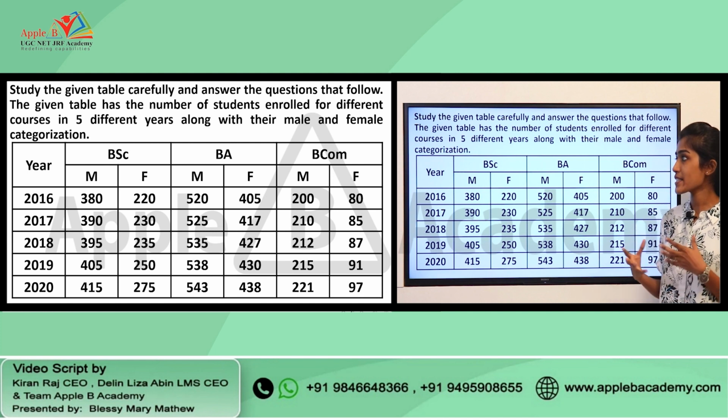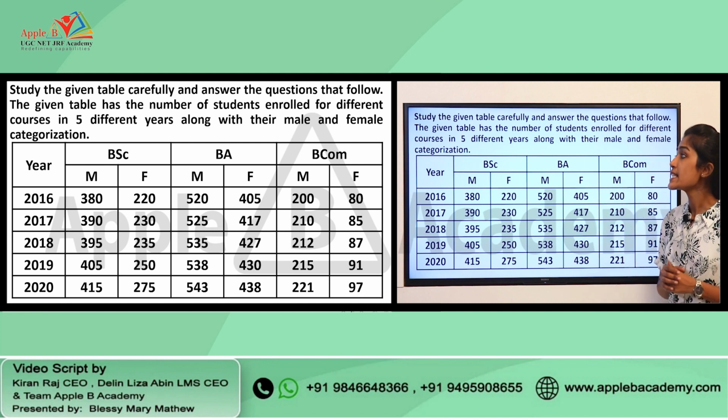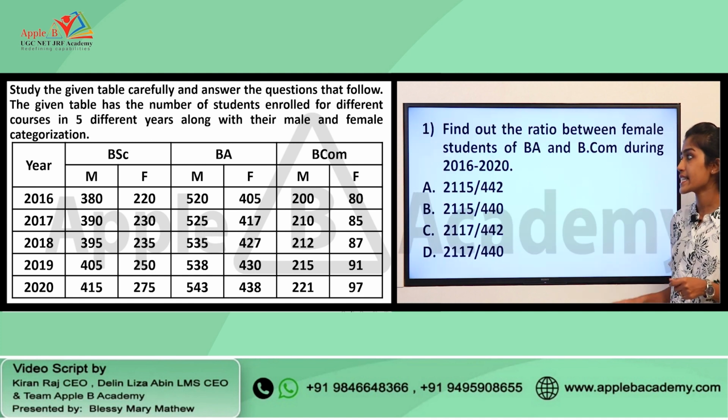So we will be just checking the questions. We will first look at the data that is given here. Study the given table carefully and answer the questions that follow. The given table has the number of students enrolled for different courses in 5 different years along with their male and female categorization. So based on this particular data, we have the first question that goes like this.